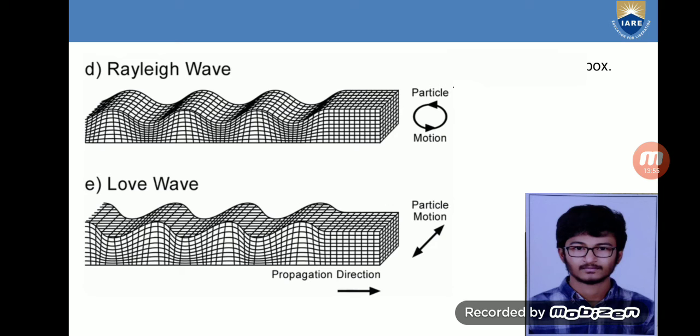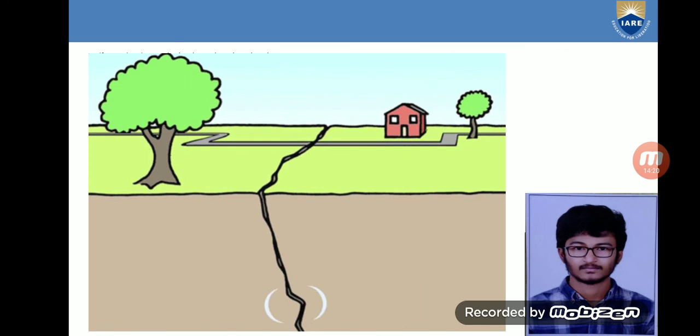Rayleigh waves are mostly seen at the surface of the earth, which means they are at a distance from the focus. While they are traveling, due to the primary and secondary waves, the other wave generation called the Rayleigh wave or Love wave is generated based upon the intensity observed in the primary and secondary waves.